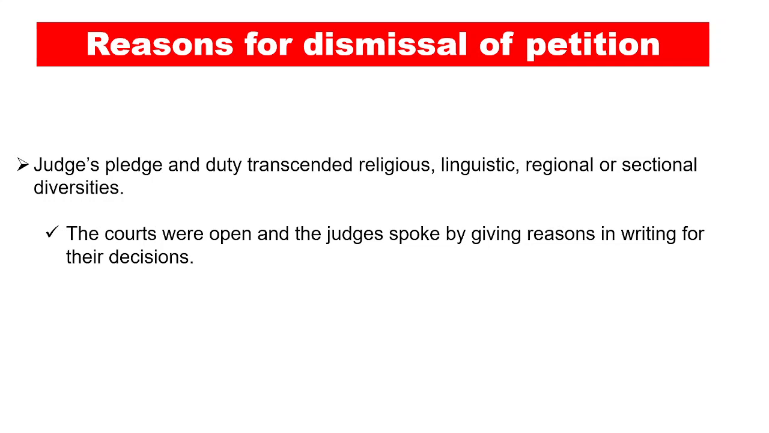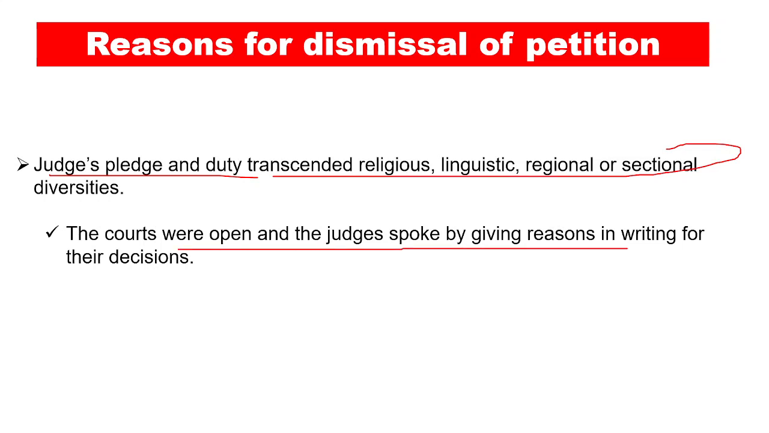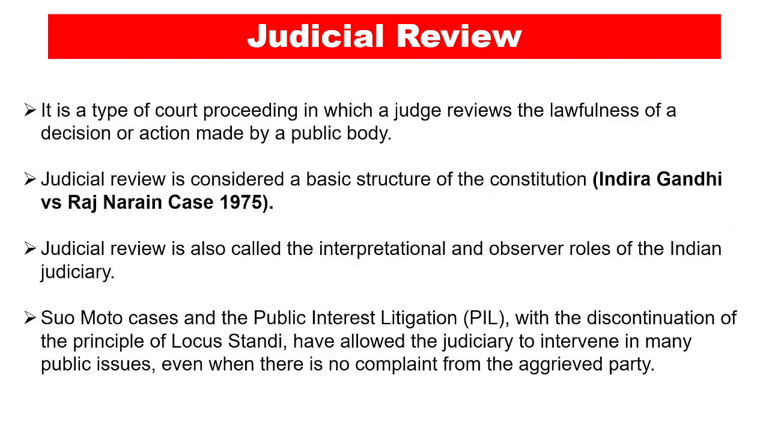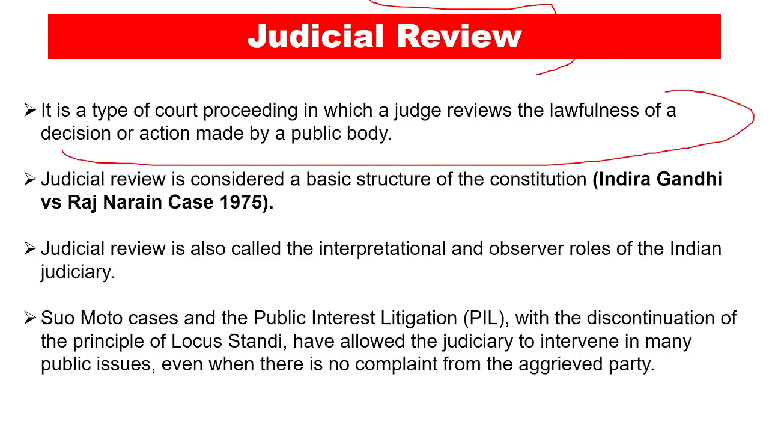And apart from it, the judges' pledge and duties transcended religious, linguistic, regional or sectional diversities, and the courts were open and the judges spoke by giving reasons in writing for their decisions, and that is why they dismissed the petition, right? So now what basically is judicial review? So judicial review is a type of court proceeding in which the judges review the lawfulness of a decision or action made by a public body, right?